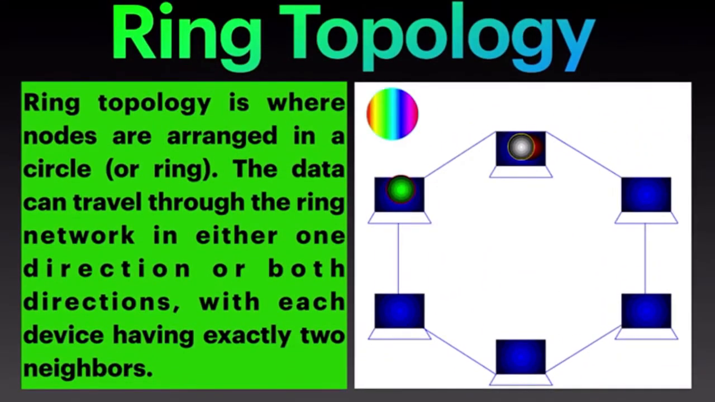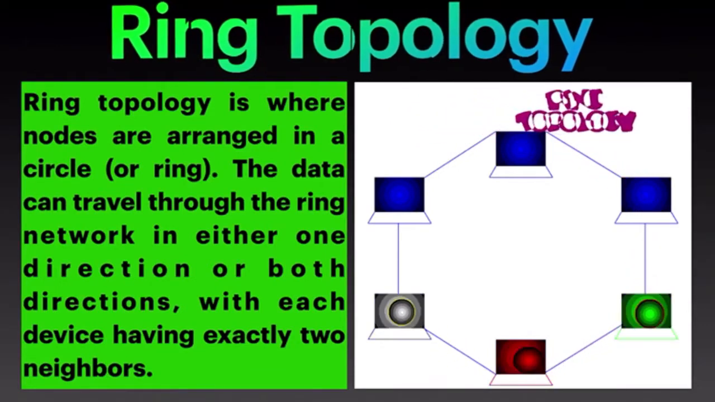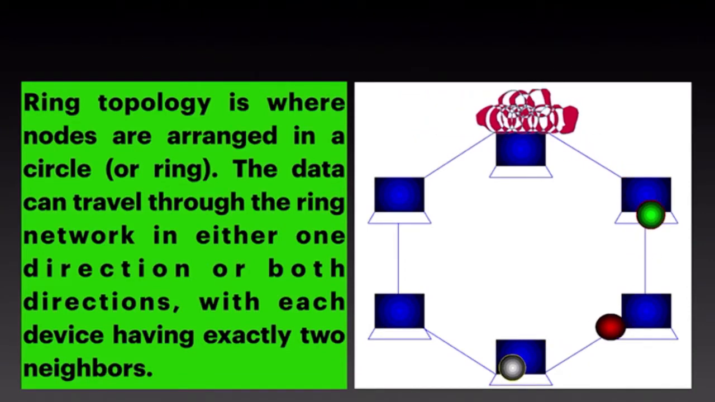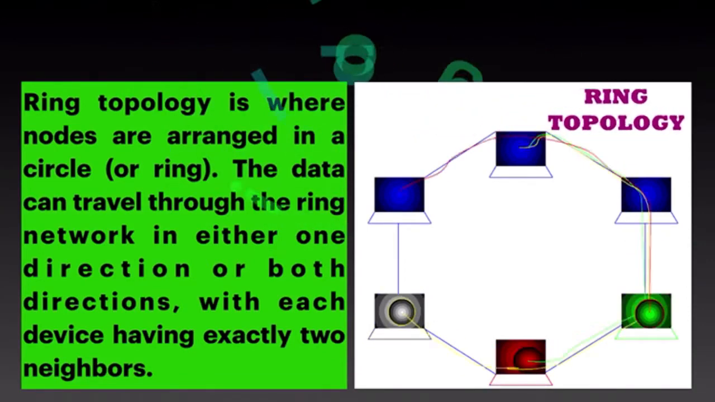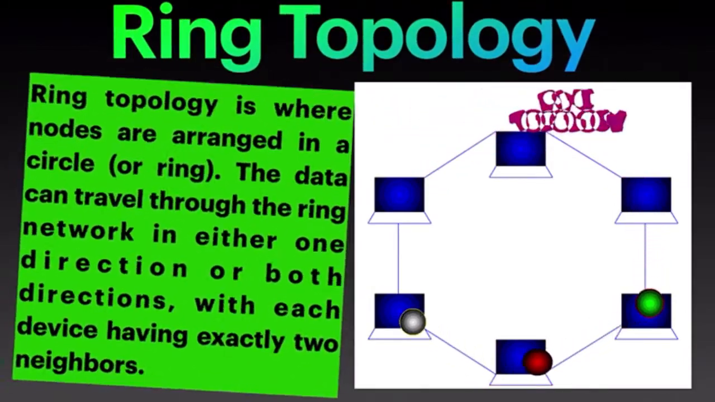Ring topology. Ring topology is where nodes are arranged in a circle. The data can travel through the ring network in either one direction or both directions, with each device having exactly two neighbors. This topology uses tokens to pass the information from one computer to another.